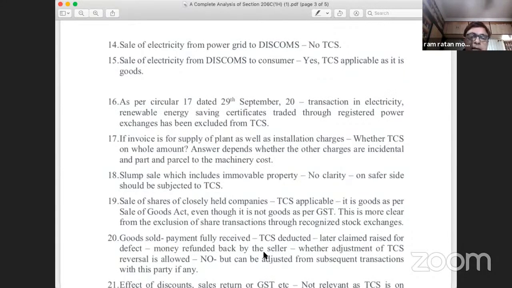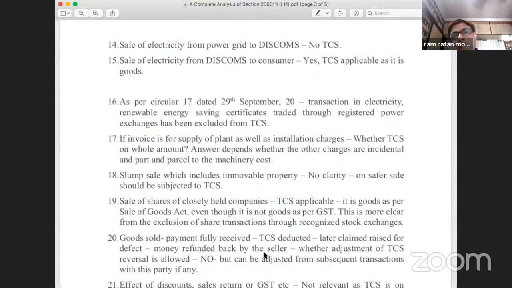As per the CGST Act, whose definition in my view will not be applicable for the purpose of this section, because that is given in the context of supply of goods, not in the context of sale of goods. The CGST definition says that goods include any movable property and also include actionable claims, but do not include securities and money. So there are two things. As far as actionable claim is concerned, it is included in the definition of goods under CGST, but as per the Sale of Goods Act, actionable claims are not within the definition of goods.